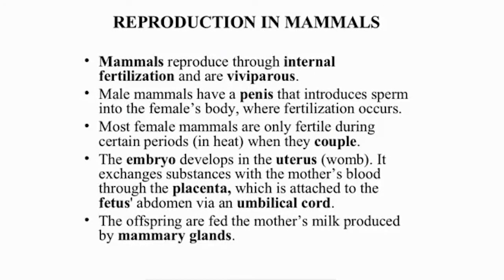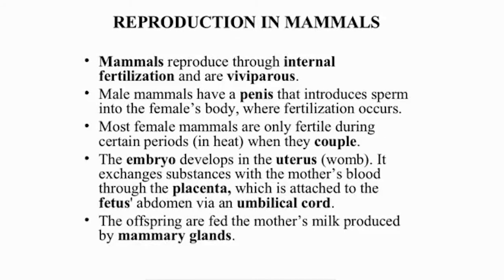Reproduction in mammals. Mammals reproduce through internal fertilization and are viviparous. Male mammals have a penis that introduces sperm into the female's body where fertilization occurs. Most female mammals are only fertile during certain periods when they couple. The embryo develops in the uterus. It exchanges substances with the mother's blood through the placenta, which is attached to the fetus's abdomen via an umbilical cord. The offspring are fed the mother's milk produced by mammary glands.